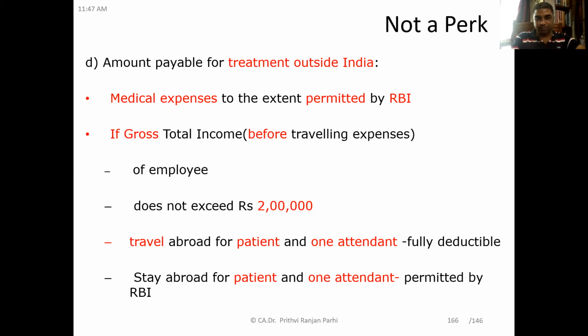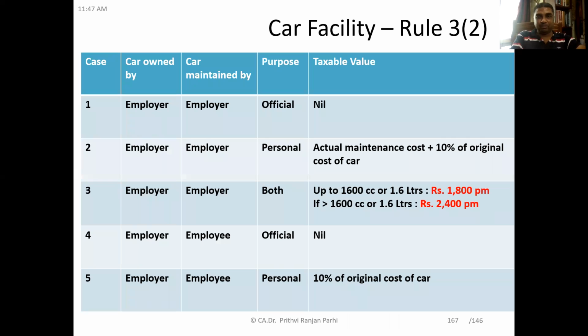That means fully not taxable. Stay abroad for the patient and one attendant to the extent permitted by RBI is deductible. Okay. So this is how, if treatment is made outside of India, that perquisite will be there.